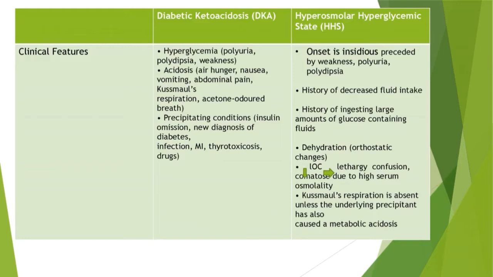Hyperosmolar hyperglycemic state. Onset is insidious, preceded by weakness, polyuria, polydipsia. History of decreased fluid intake, history of ingesting large amounts of glucose-containing fluid. Dehydration symptoms or static changes lead to loss of consciousness, lethargy, confusion. Comatose due to high serum osmolality. Kussmaul respiration is absent unless the underlying precipitant causes metabolic acidosis.